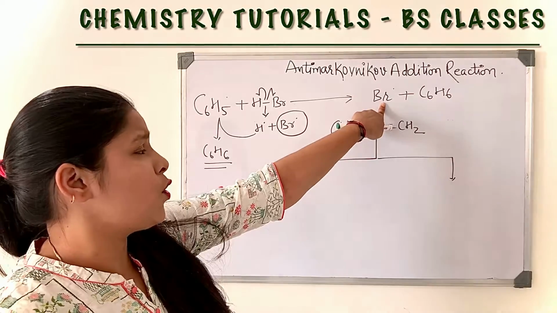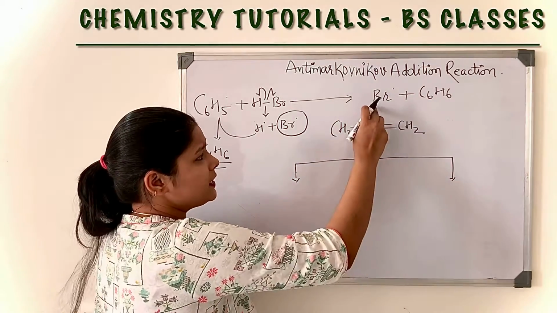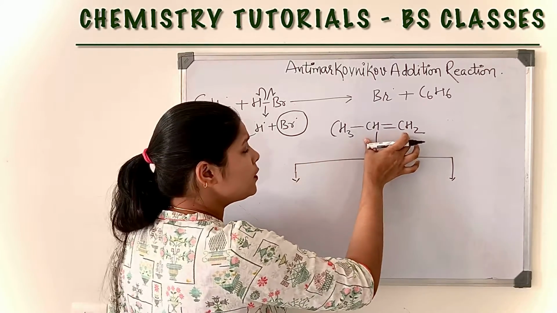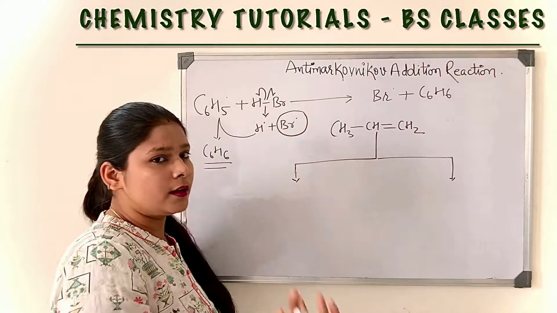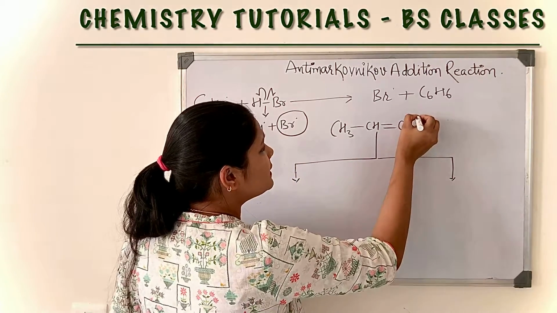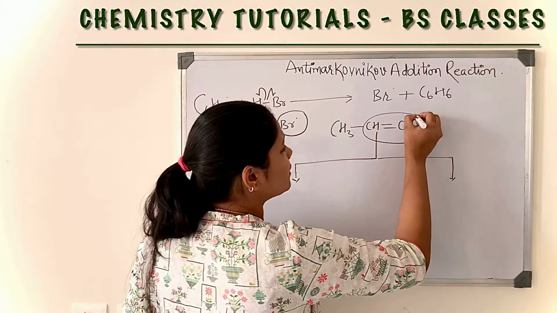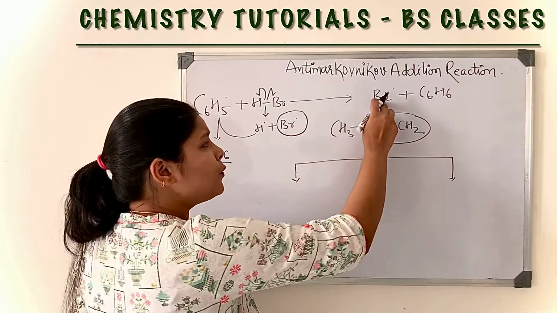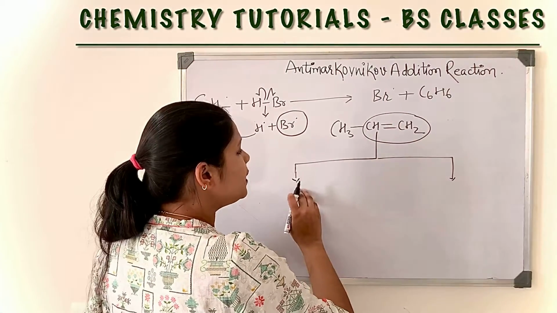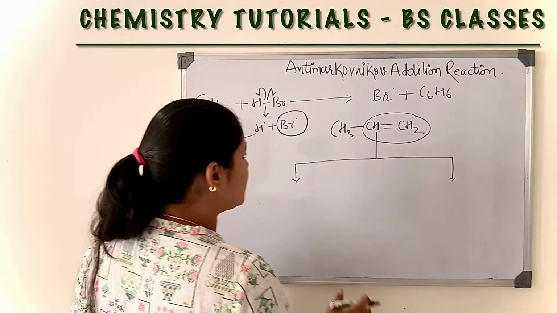Bromine is an electron deficient species, so it has a tendency to attack the spot which is electron rich. In the case of alkene, this is the electron rich center. So bromine attacks either this carbon or this carbon. Here we will discuss both possibilities.